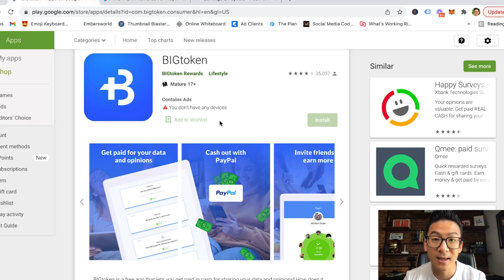Usually it's once a month, and usually after they pay out, you still have to wait like 2 months before you receive your money. So these guys actually do pay out, which is really cool. And you don't have to wait like 2 months to get your money. You can literally wait a few days, and they'll deposit it directly into your PayPal account.